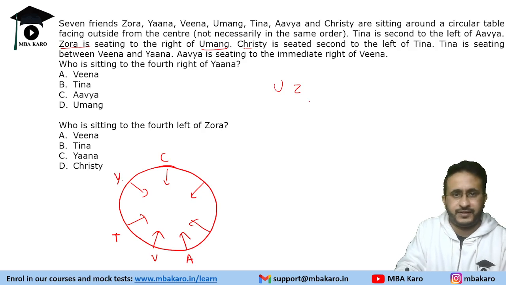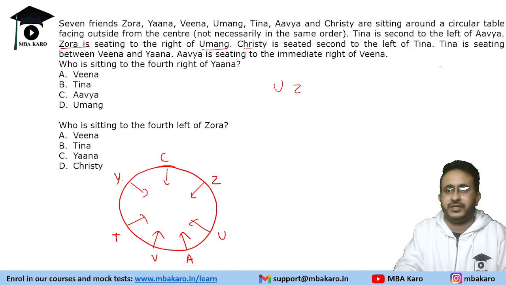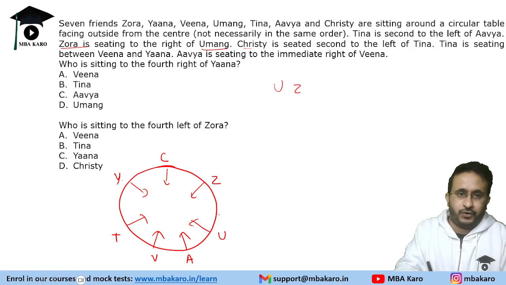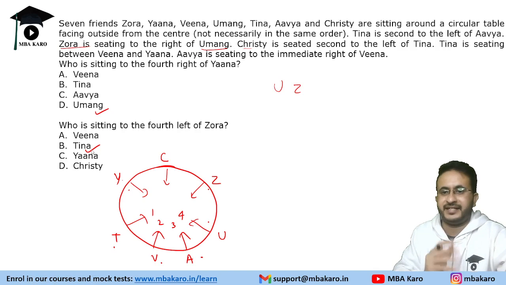Okay, so we have U and Z, right? Because Zora is sitting to the right of Uma. Now, who is sitting 4 to the right of Yana? So, 4 to the right of Yana is 1, 2, 3, 4. We get the answer as Uma. 4 to the left of Zora. So, this is Zora. 1, 2, 3, 4. So, this is Tina. Now, we did it by sitting inside.